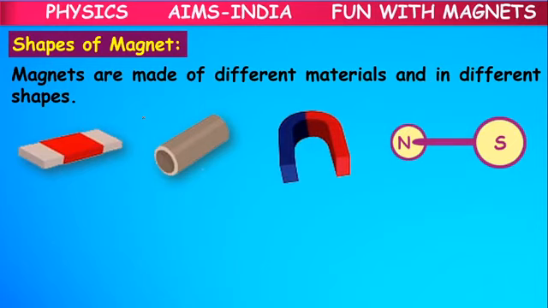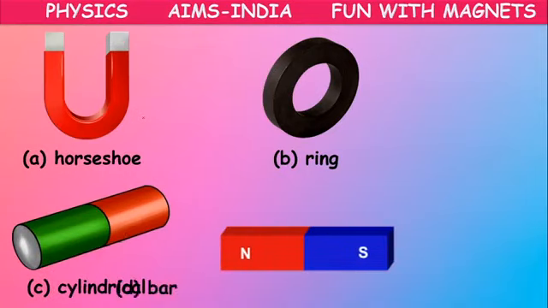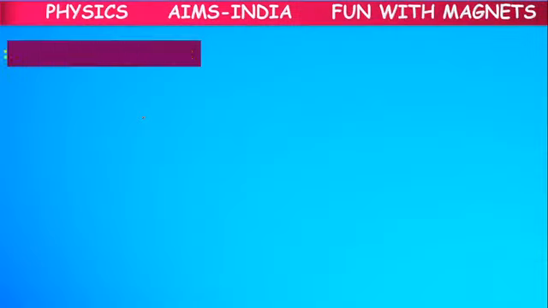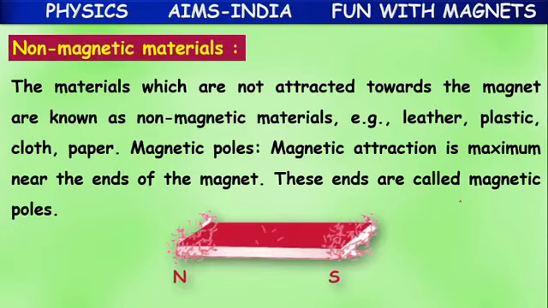Magnets are made of different materials and are available in different shapes. We call them artificial magnets because they are man-made: horseshoe, ring, cylindrical, and bar magnet. Next, magnetic materials are those which are attracted by a magnet, like nickel, cobalt, steel, iron. Non-magnetic materials are those which are not attracted by magnets, like leather, plastic, cloth, paper.